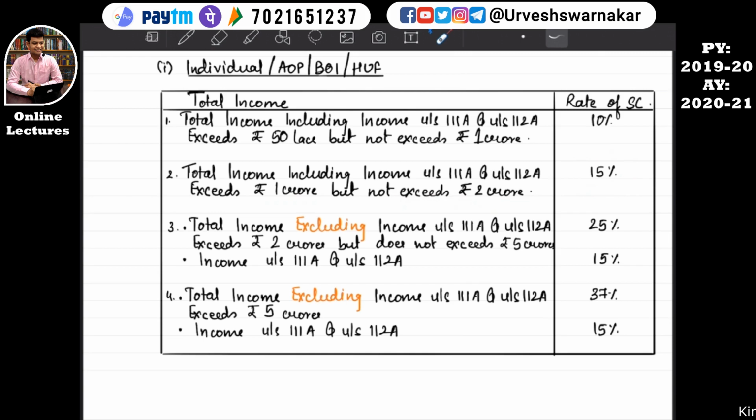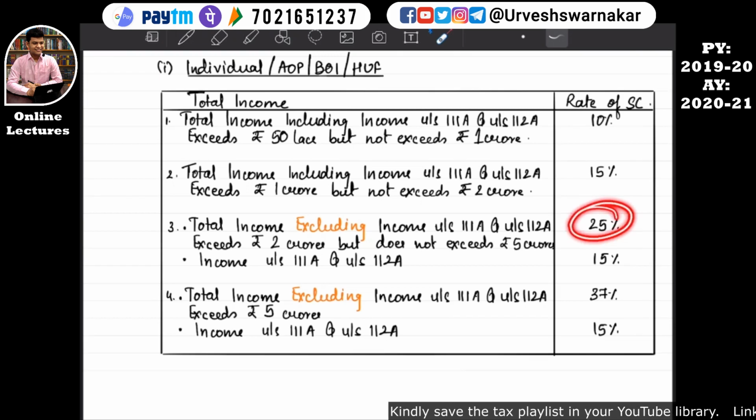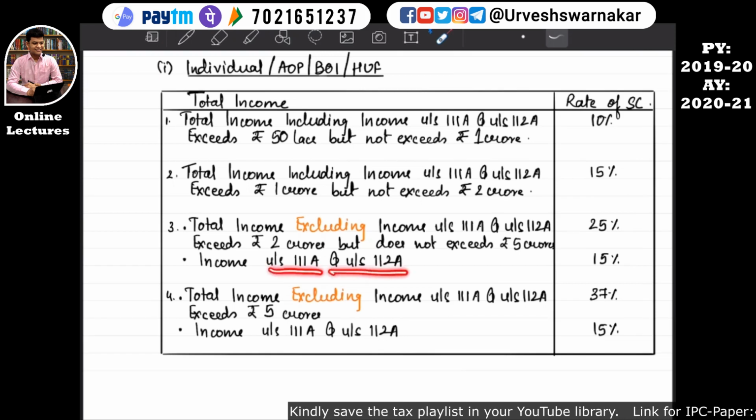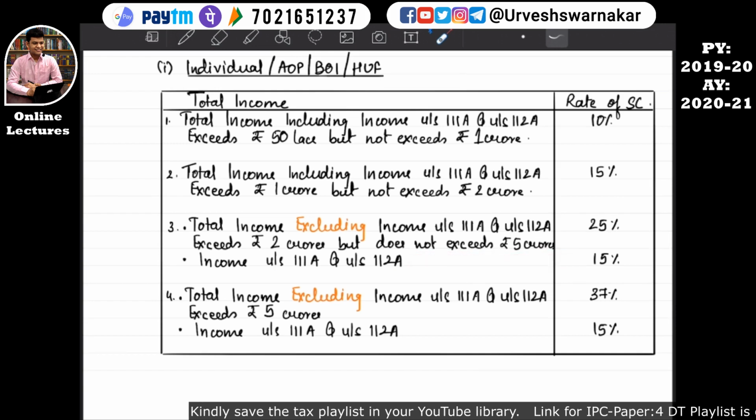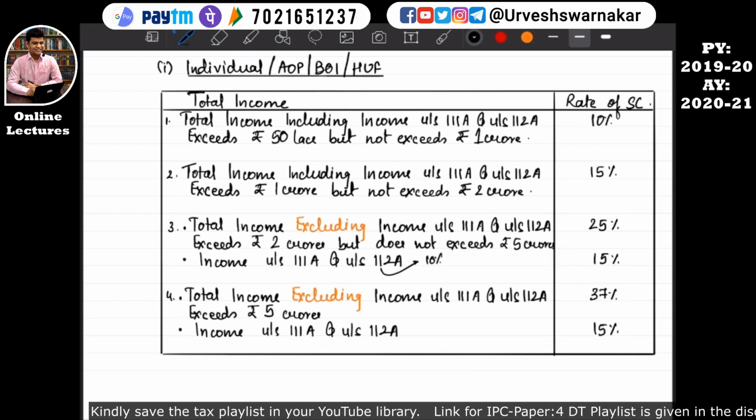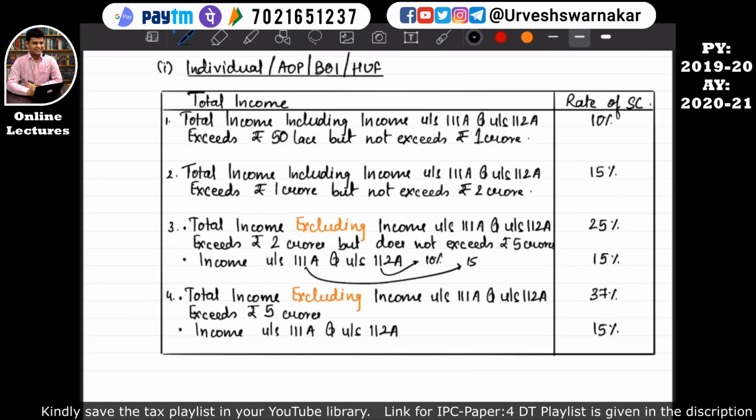But if the total income excluding the income under section 111A and under section 112A exceeds rupees 2 crore but does not exceed rupees 5 crore, then on such income the surcharge will be 25%, and income under section 111A and under section 112A will be liable to a surcharge of 15%. So that means this had a specific rate of 10% and this had a specific rate of 15%.